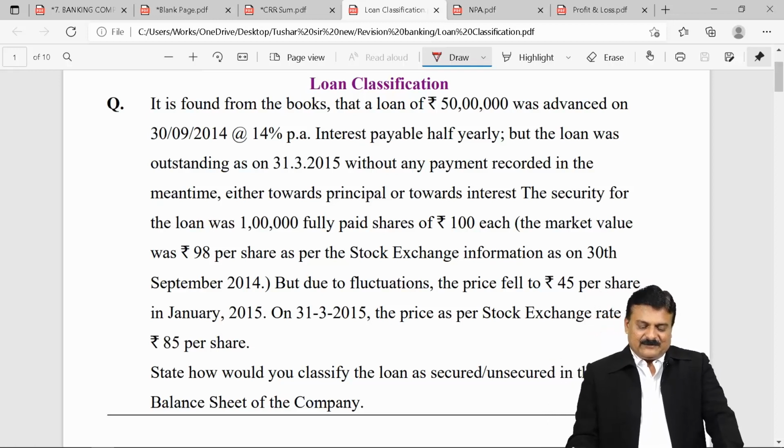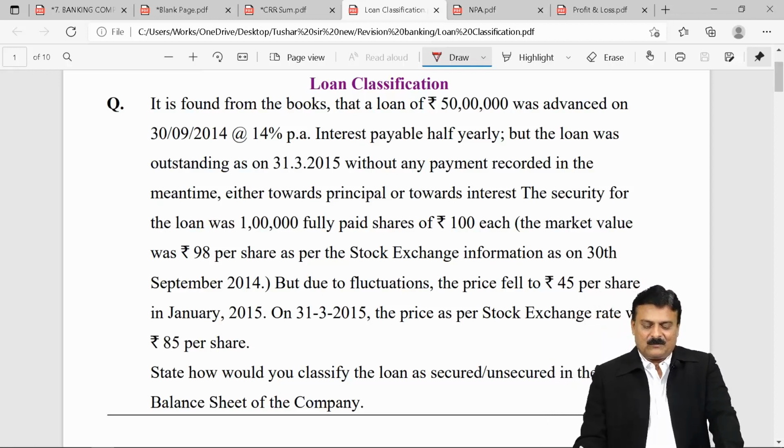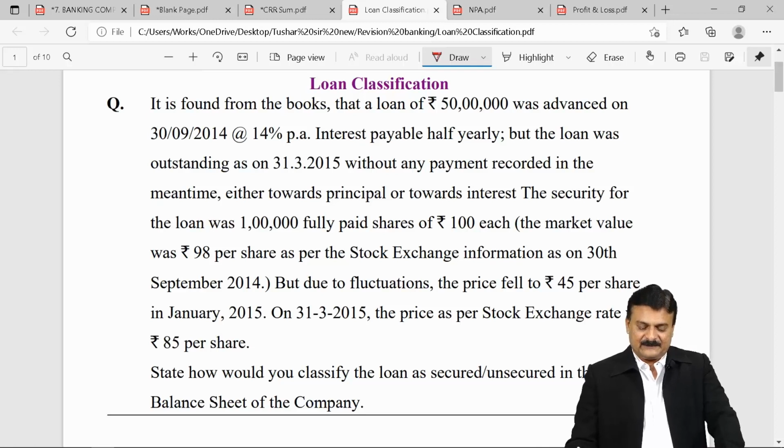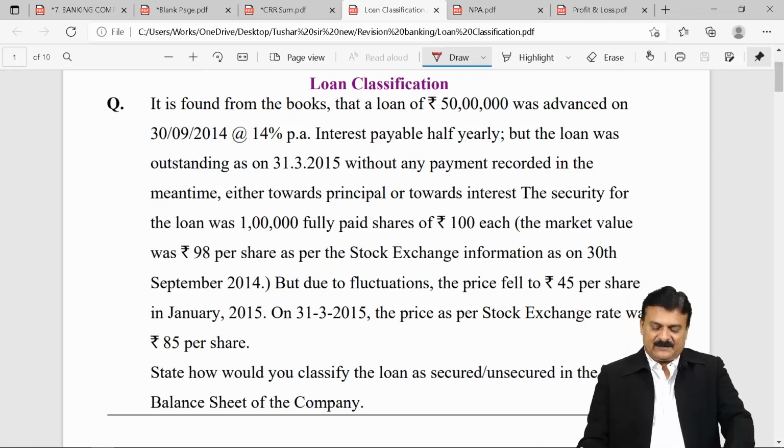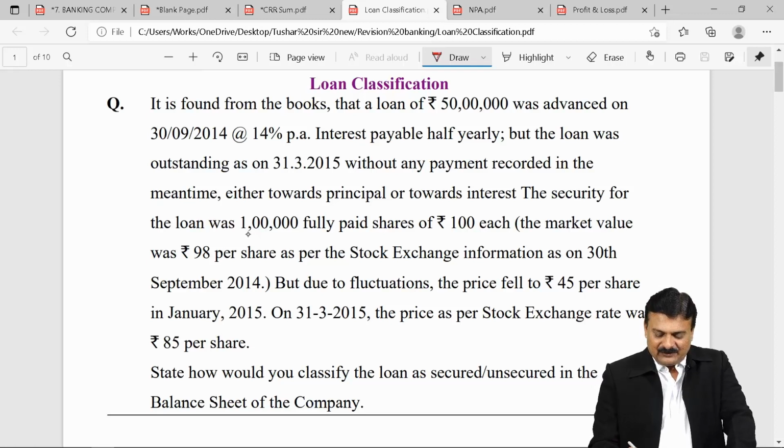Next, the security for the loan was 1 lakh fully paid shares of rupees 100 each. The market value was rupees 98 per share as per stock exchange information on 30th September 14, but we are not concerned with that. We want the market value on the year-end date, 31st March.